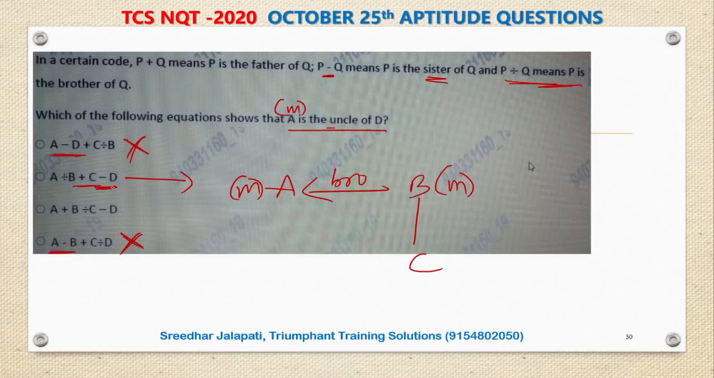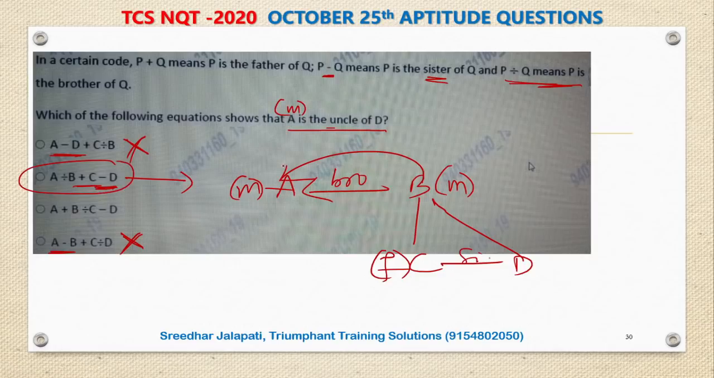And next, C and D are connected by minus. If two letters are connected by minus, it means sister. That means C is the sister of D. C is the sister, in the sense female. By the way, for D, B is the father. Father's brother is uncle. So obviously, in this second expression only, A is the uncle of D, because for D, A is the father's brother and father's brother is uncle. So in the second option itself, A is the uncle of D. That is the answer. Right? Yes. Let's move to the next. Remember how to eliminate options, right? By using the gender, you can eliminate some options.